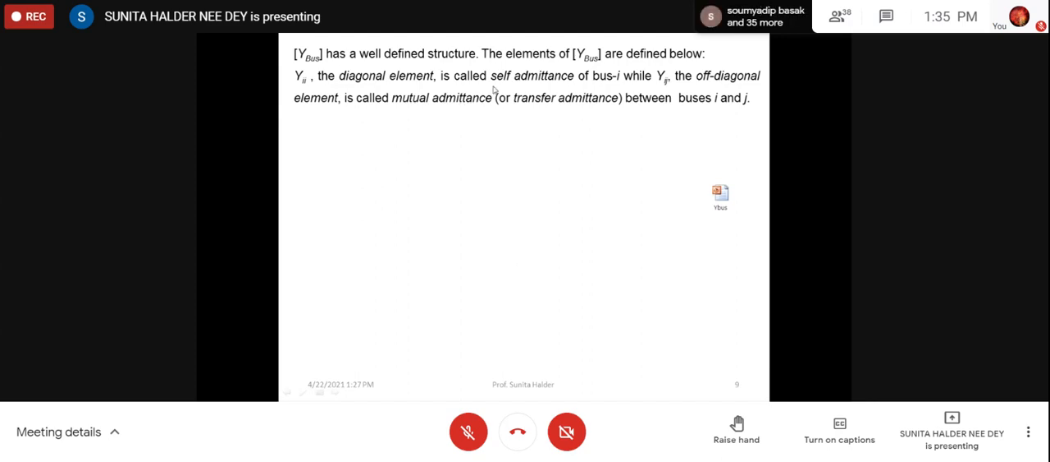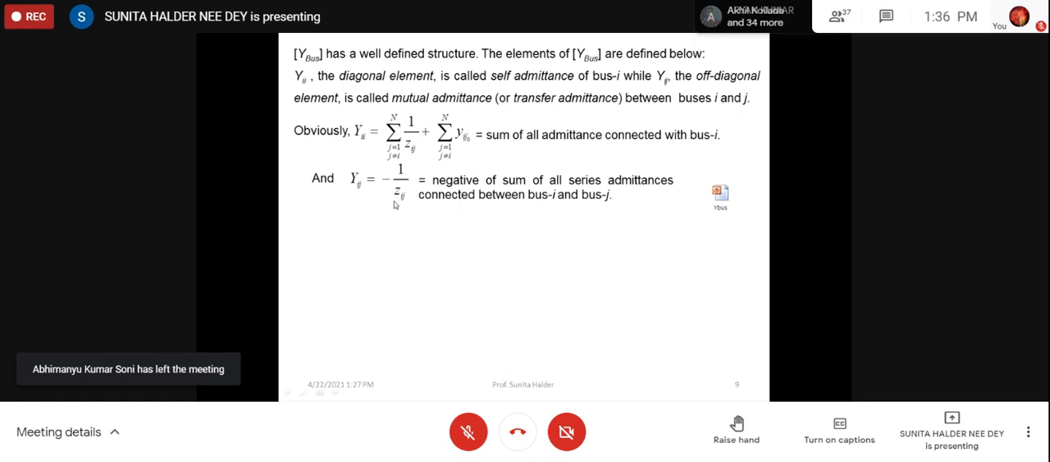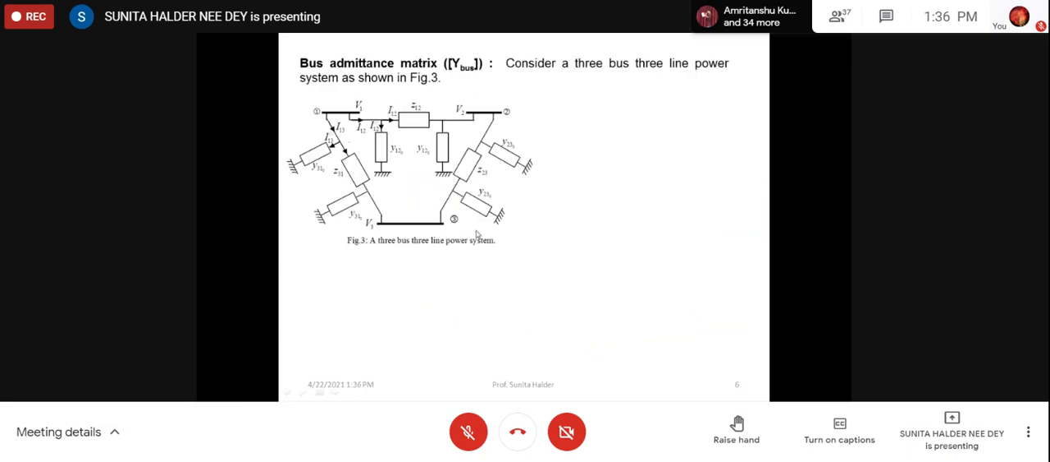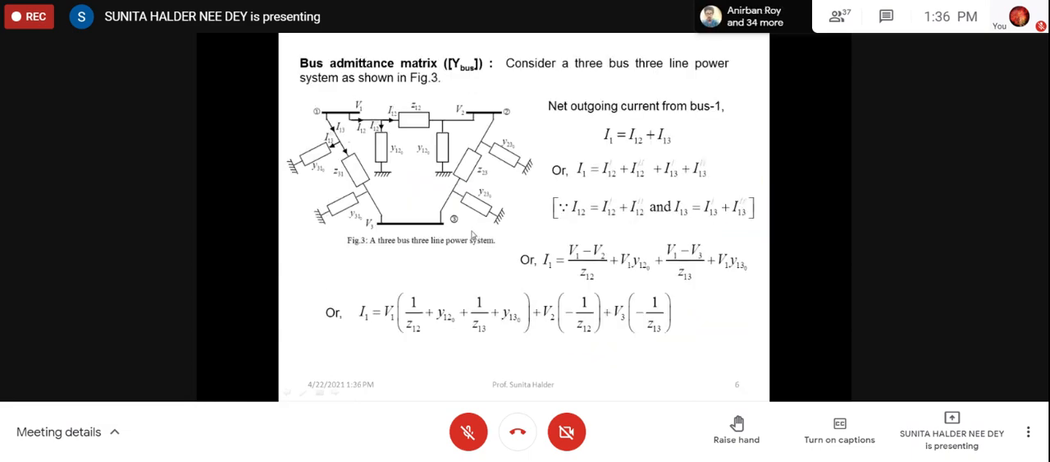Diagonal elements are called self-admittance and off-diagonals are called mutual admittance. So how can we calculate the diagonal? Diagonal will always be the summation of all admittances connected to it. And off-diagonal, the negative of the series admittances connected to it. As we have seen, you have not seen any sum. You have seen this one, right?